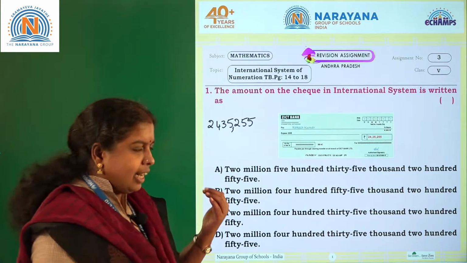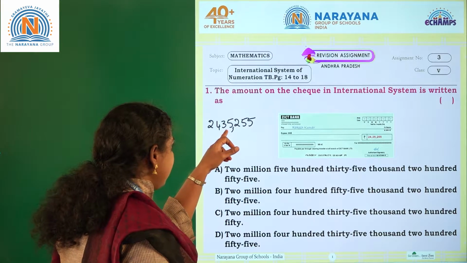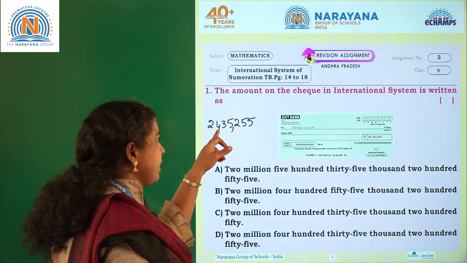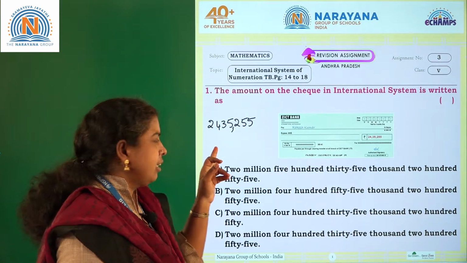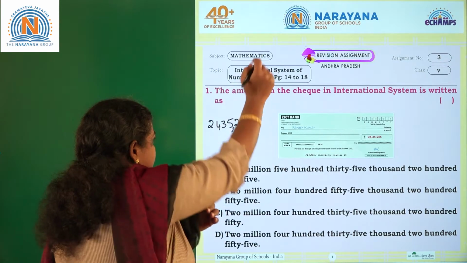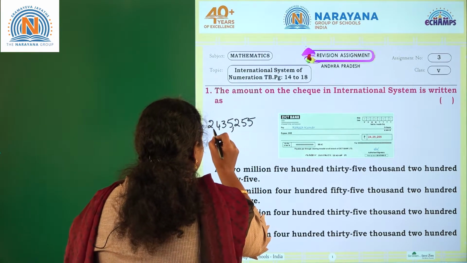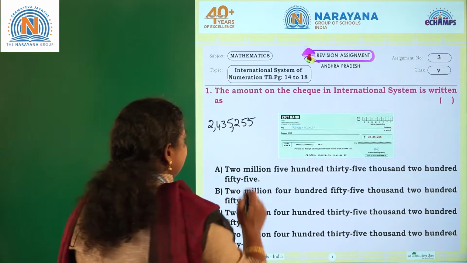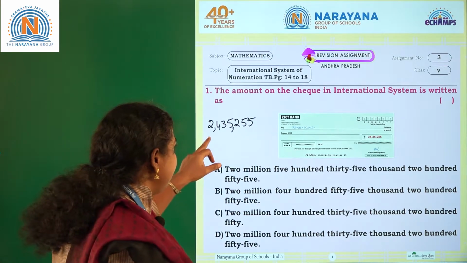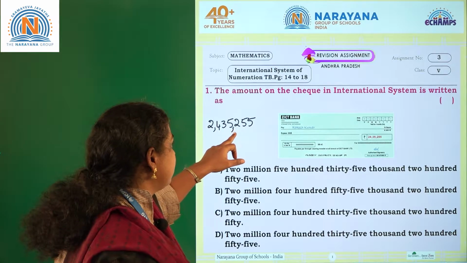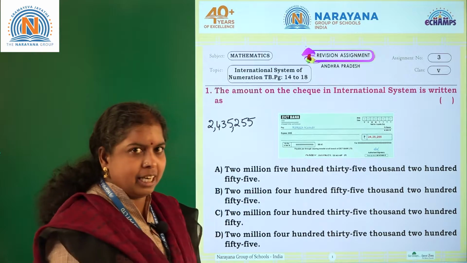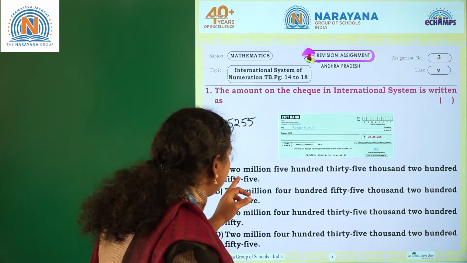And after that, thousands place, 10,000s place, and then 100,000s place. Right? After that, what will you say, children? 435. 2,435,255. In which option we are having that? Let's find out.